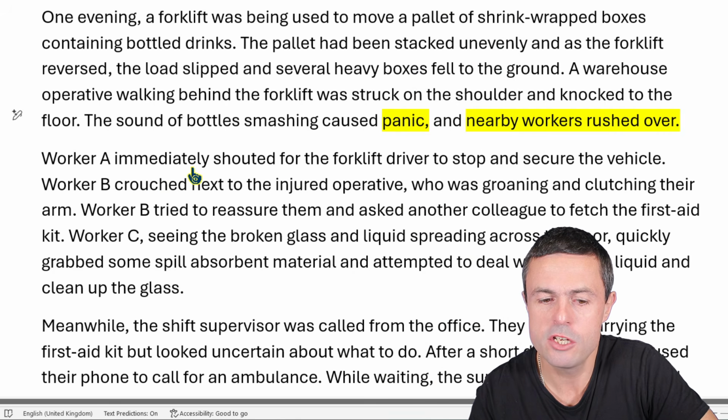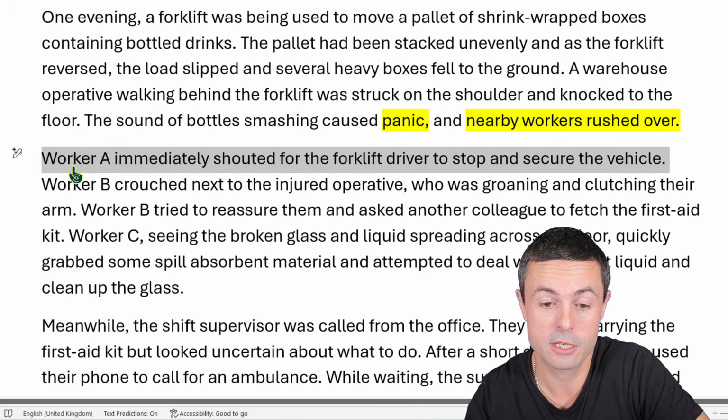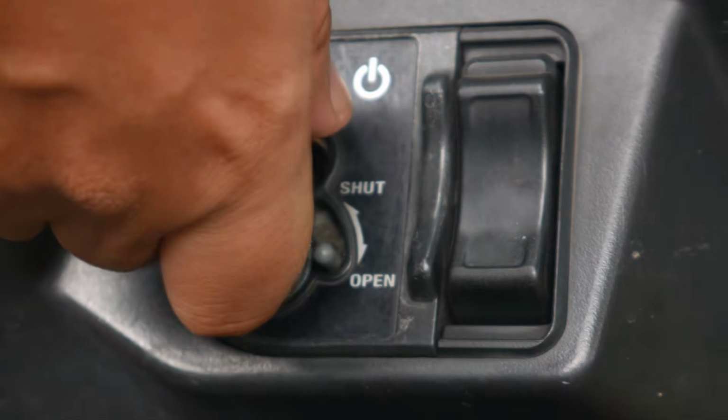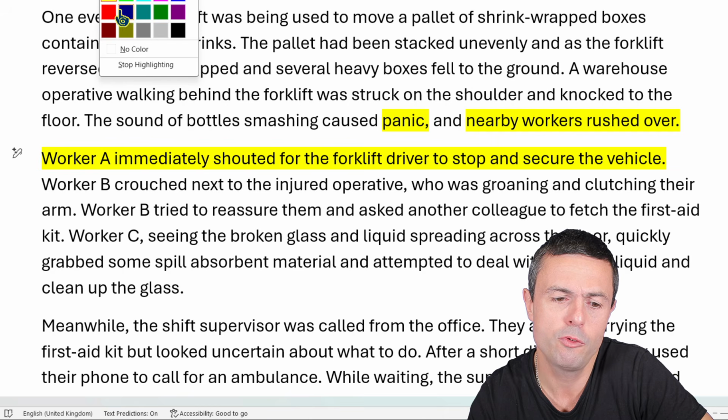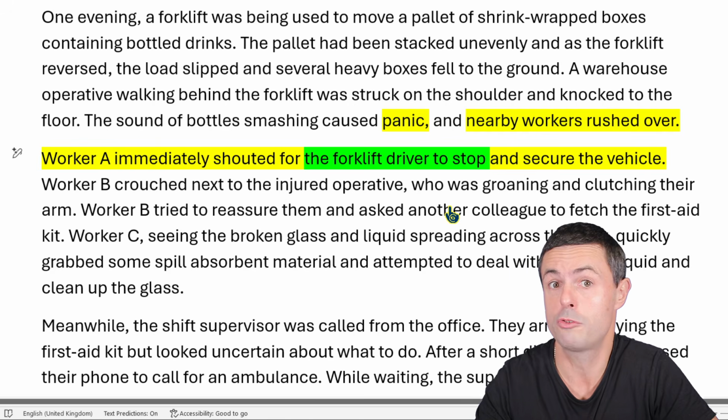Worker A immediately shouted for the forklift driver to stop and secure the vehicle. Brilliant. That's great. So we've got one worker who's saying stop, park it, keys out kind of thing. But you could question whether the forklift driver did take the right action there. I'm not entirely convinced the forklift driver responded effectively, because as soon as things drop, the forklift driver should have just stopped and secured the vehicle. They shouldn't have needed worker A to tell them this.